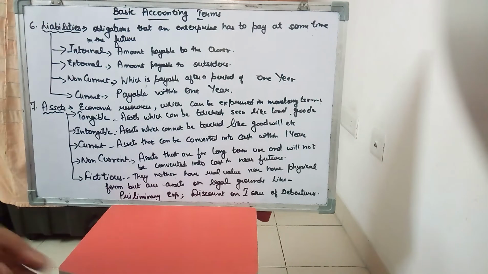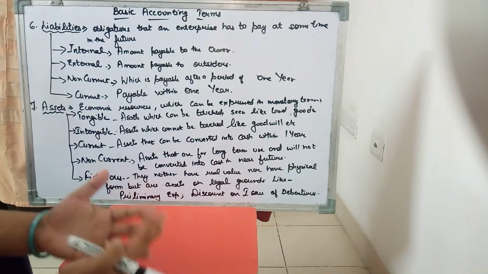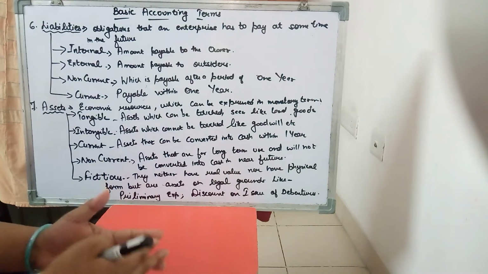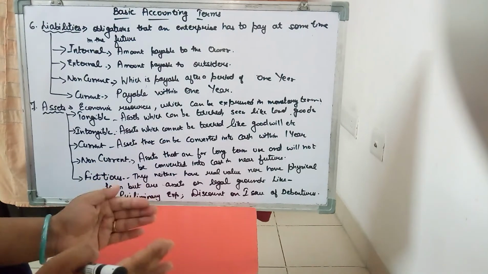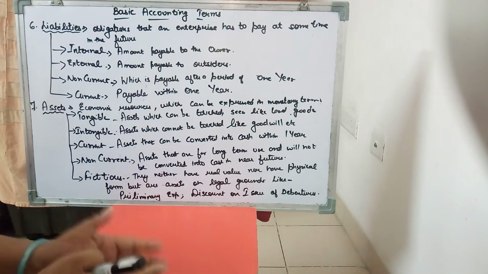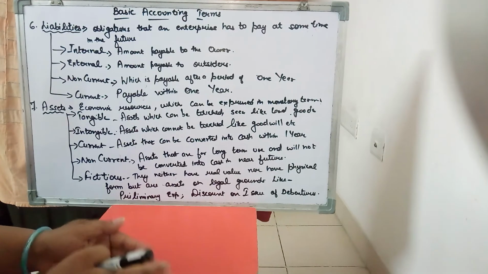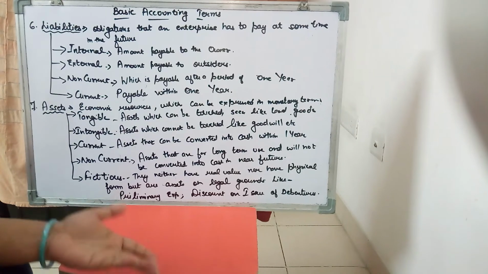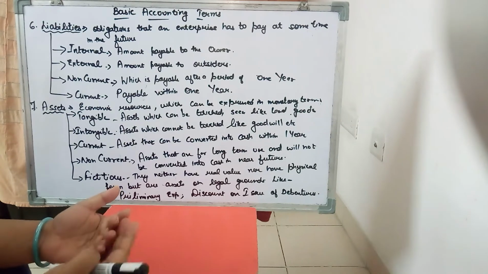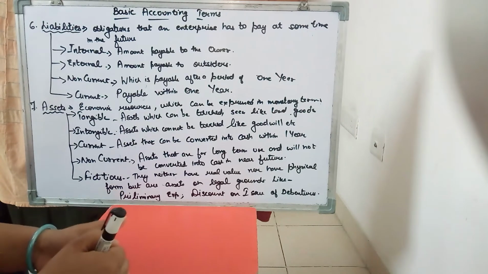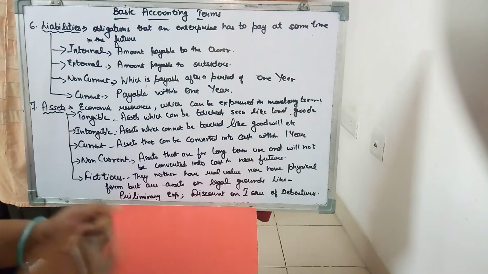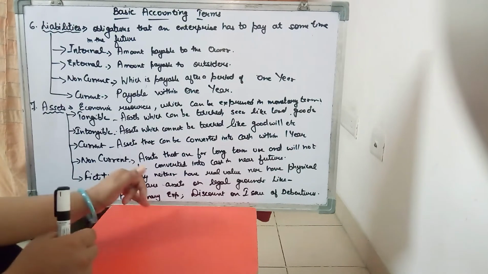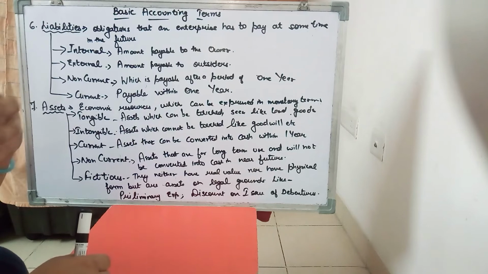Then the fifth category is the fictitious. The word fictitious is something that you assume is there, but actually it is not there. So here we include all the assets which do not have a real value, nor any physical existence, nor do they help you in running business or earning profit, but because of some legal grounds, they become your assets. For example, preliminary expenses. Now what are preliminary expenses?